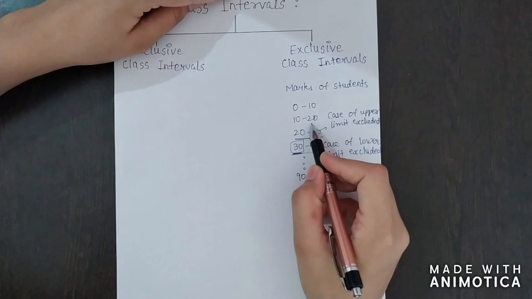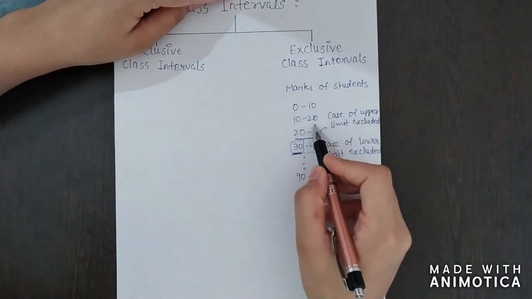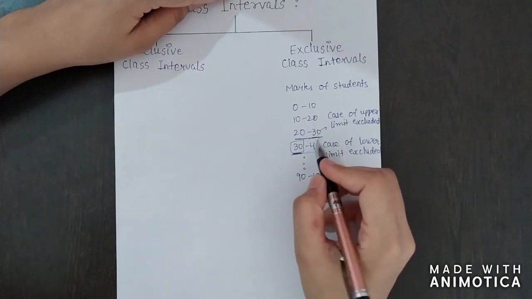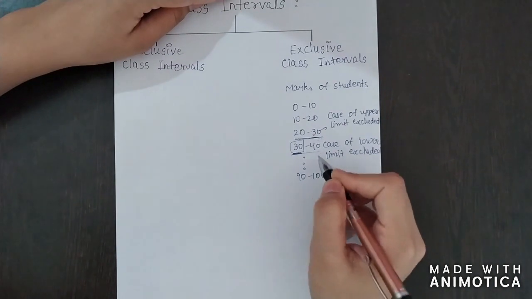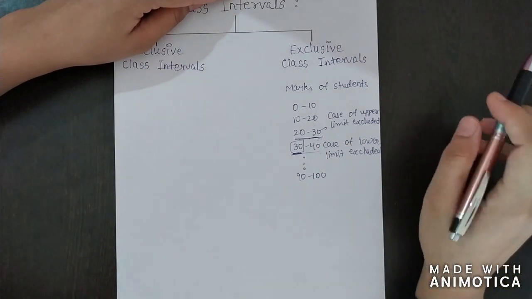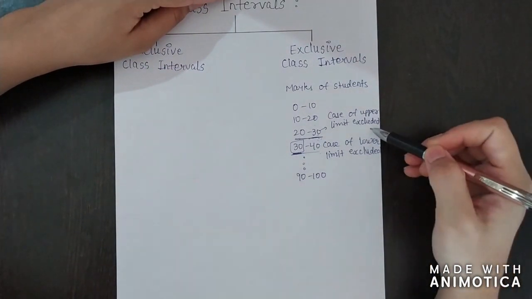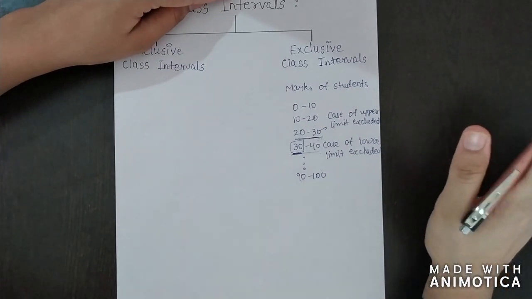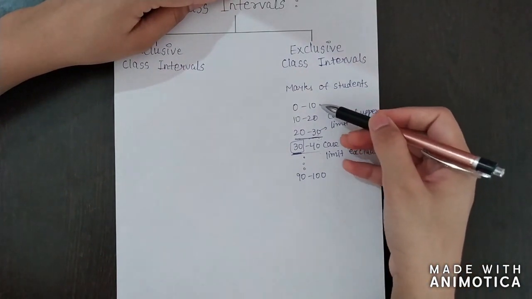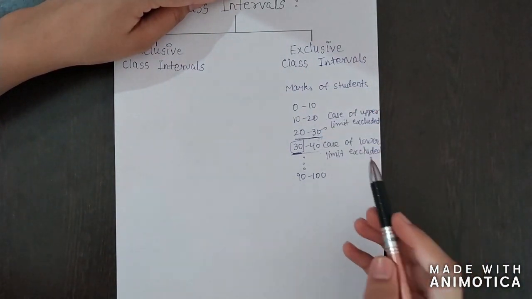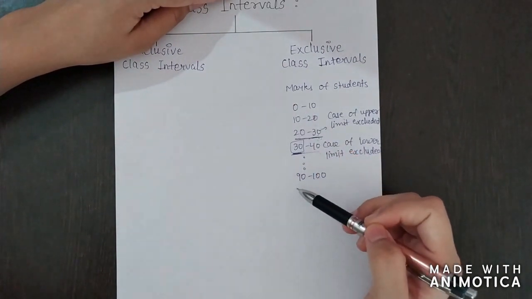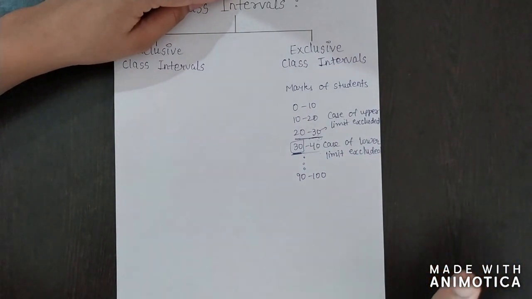Then this class will be written as 10 to 19. This 20 will be excluded from here. Again here 20 to 29, 30 will be excluded. 30 to 39, 40 is excluded. Like this. So in exclusive class intervals, one limit has to be excluded. Either it can be upper limit excluded or lower limit excluded. But we have to exclude one limit, and if we exclude the upper limit, then we have to exclude the upper limits in all the classes. And if we exclude the lower limit, then we will exclude the lower limit in all the classes. We can follow only one method at a time.